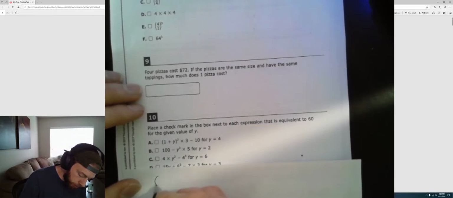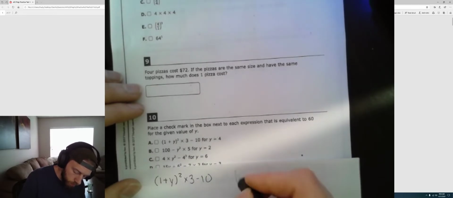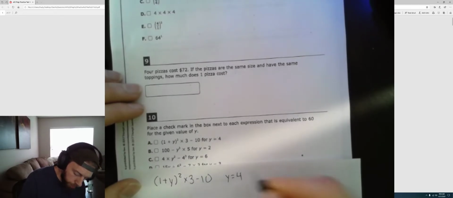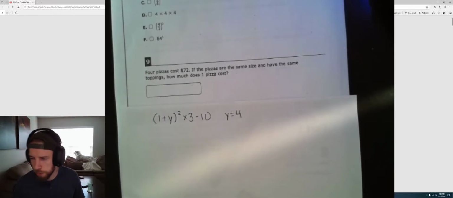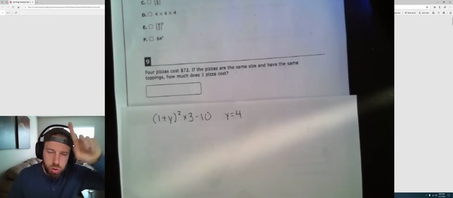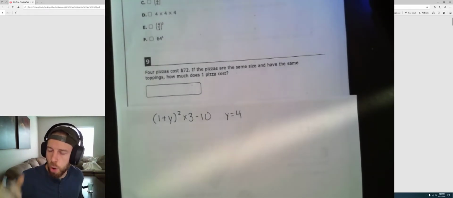A, in parentheses, we have 1 plus y squared times 3. You know I hate the x's, but they're here, so I'm going to use them just to not confuse you guys. And it says that y equals 4. Here we go. This is how you simplify an expression. The first thing you do is you substitute. The most important rule in algebra. We've talked about this so many times.